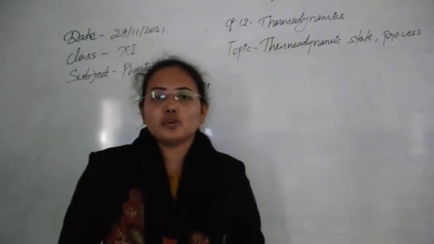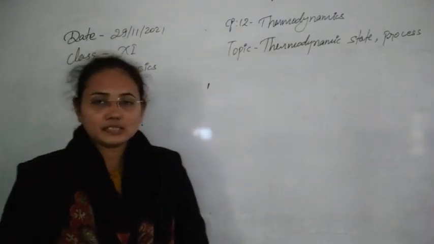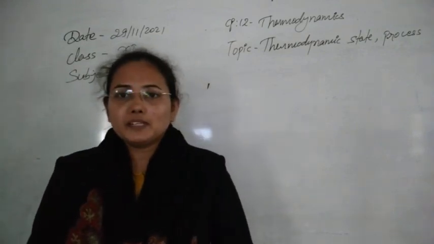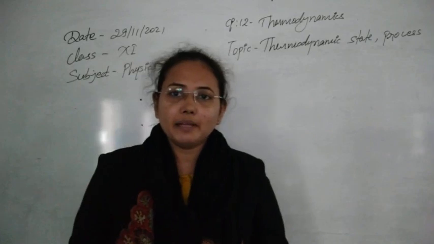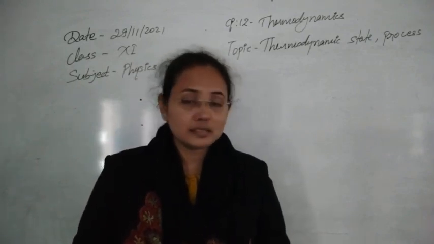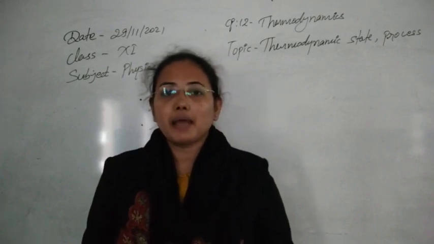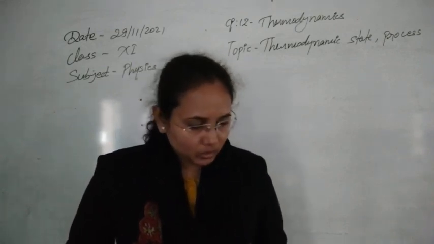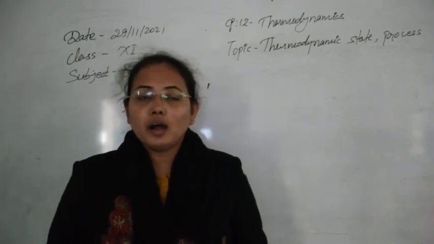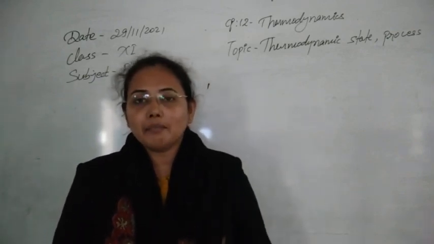So students, our next topic is the thermodynamic state and process. So what is the thermodynamic state here? First, as thermodynamic variables, you have seen the names macroscopic variable and microscopic variable many times. Macroscopic variables are like pressure, temperature, volume, composition and mass.